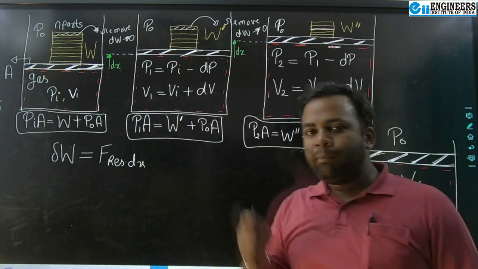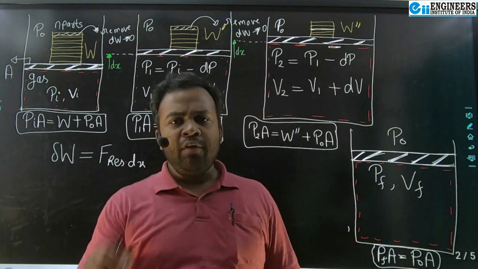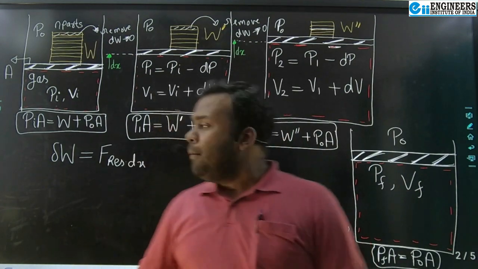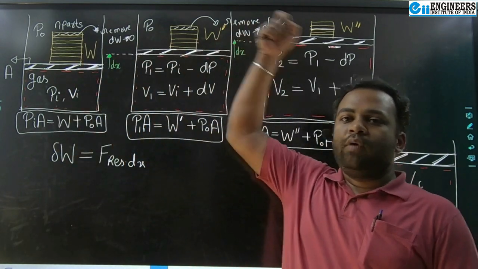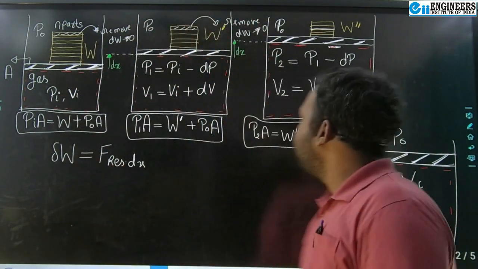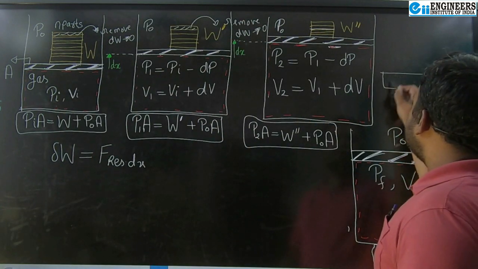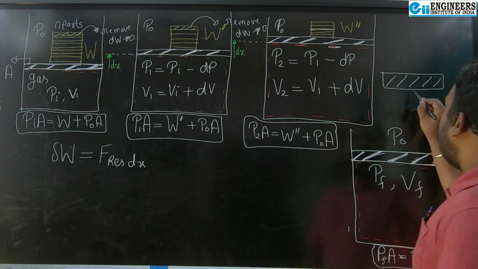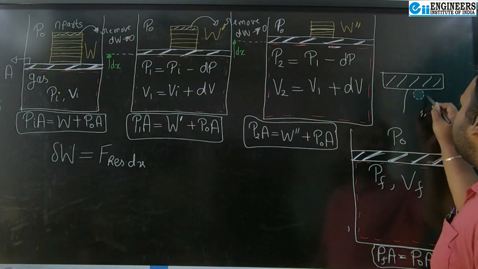But I want my process to be quasi-static. Now what condition should I put over here? Very simple. At every instant, my gas pressure force should balance all the resistance force over the piston. So if I generalize this discussion, let's say this is my piston. At any instant, let's say this is the gas pressure force.